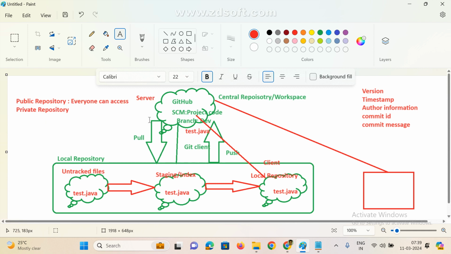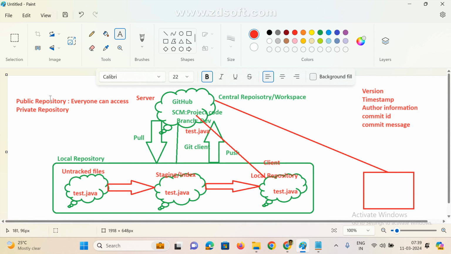But private repository, in real time, 100% we are maintaining private. Private means only authorized people can access this repository. So in real time, public means there is no security, right? Now got it? Clear? Private means we are providing some security. Only those who have a username and password can access this repository.